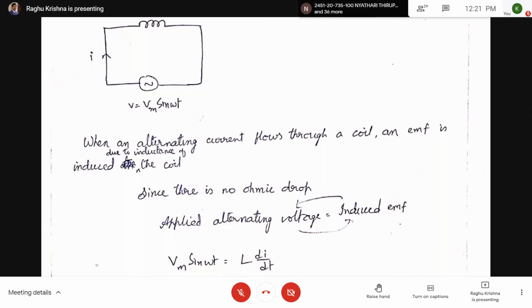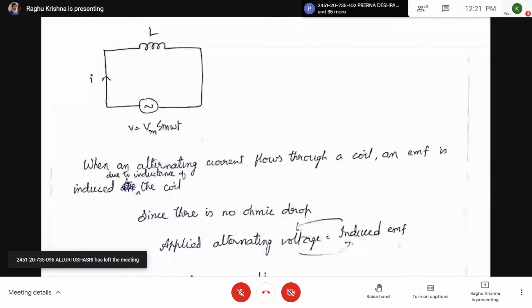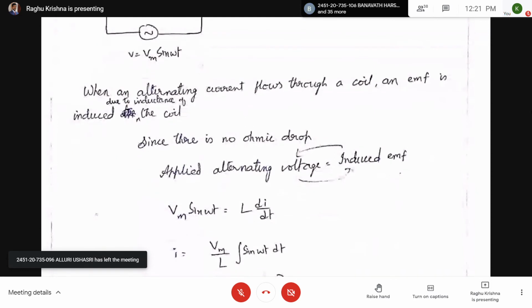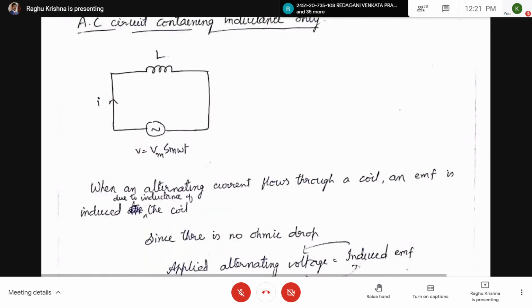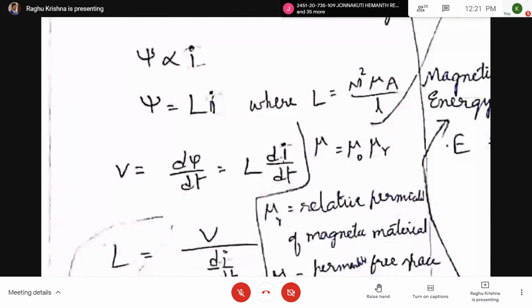Right. So here V equal to Vm sin omega t, and in the inductor there will be an induced EMF. That induced EMF is equal to the applied voltage. What is the applied alternating voltage? Vm sin omega t. What is the induced EMF? L di by dt. How did we get this L di by dt? According to Faraday's law, voltage is induced: V equal to d psi by dt, where psi equal to Li. So V equal to L di by dt.